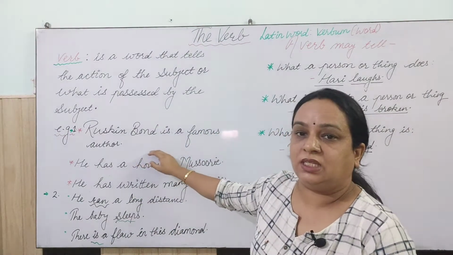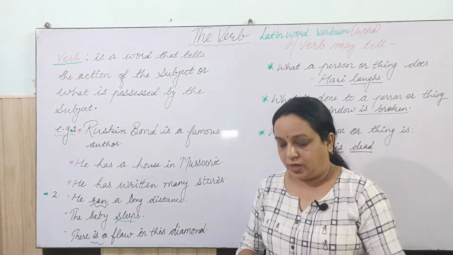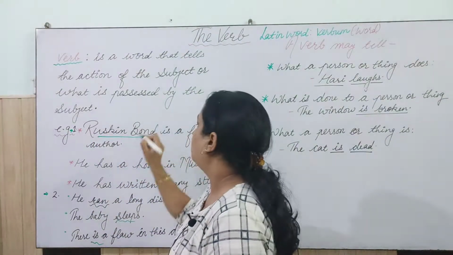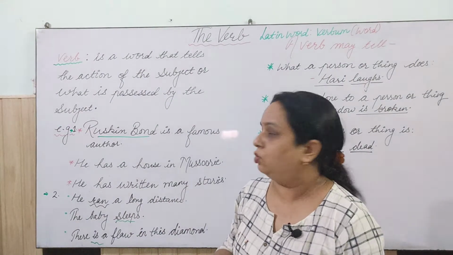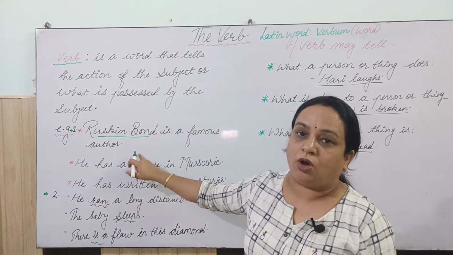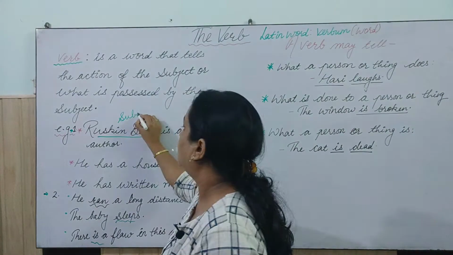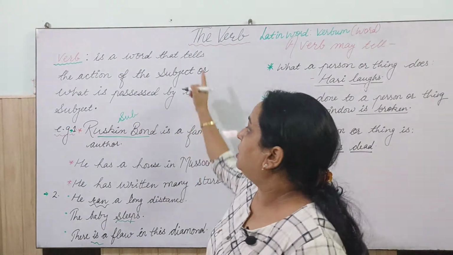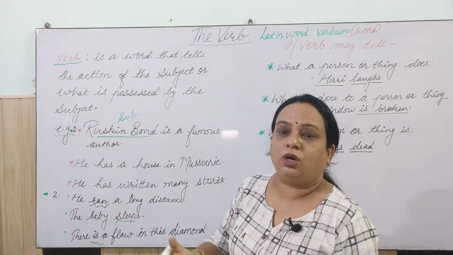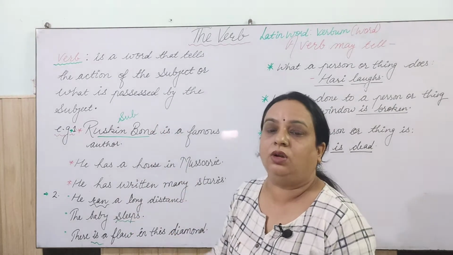I have written some sentences here for you. Ruskin Bond is a famous author. So here in this sentence, the subject is what, or who? Who is a famous author? Ruskin Bond. So Ruskin Bond is the subject here in the sentence, right? Now we have just read that a verb tells about the action, or what is possessed, or we are talking about the being of the subject.